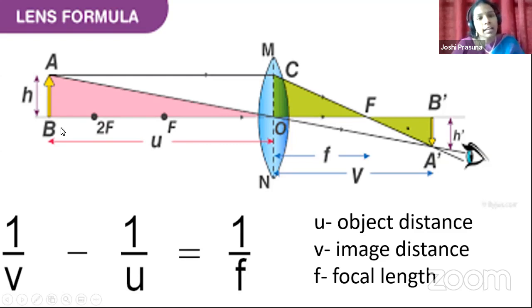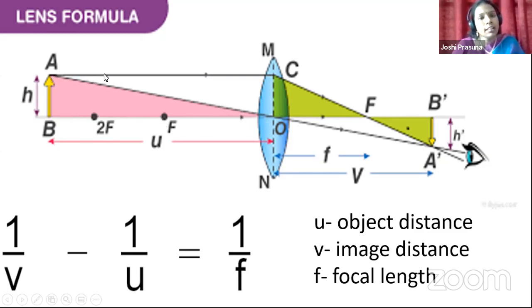So how did we get that? Look at the diagram. For U, according to the sign convention rules, the first rule tells us we have to do the measurement from O. We have to measure the distance only from O because it is the optical center. And how do I measure the object distance, children? Is it along the incident ray or opposite to the direction of the incident ray?